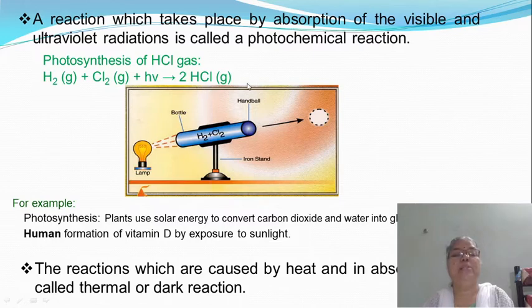That means HCl gas is formed only when the H2 gas and Cl2 gas are exposed to light radiation. Without exposure to light, the combination of H2 and Cl2 into HCl does not take place. And this reaction is also termed the photosynthesis of HCl gas.